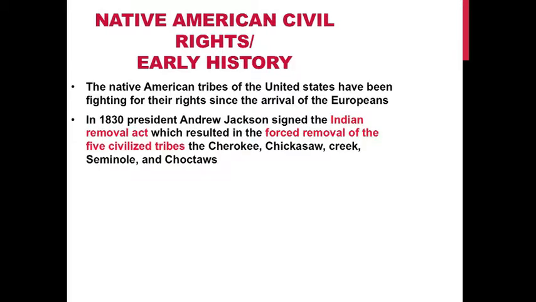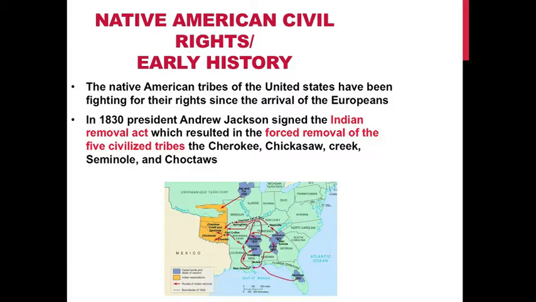Then, in 1830, President Andrew Jackson signed the Indian Removal Act, which resulted in the forced removal of the five civilized tribes: the Cherokee, the Chickasaw, Creek, Seminole, and the Choctaw. This photo shows how the U.S. government kicked the five civilized tribes out of the southeastern United States under the Indian Removal Act.